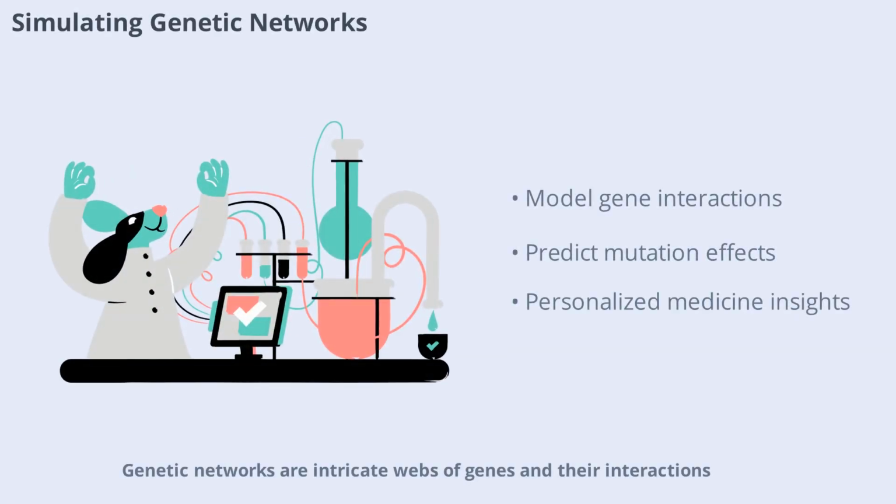Genetic networks are intricate webs of genes and their interactions. Simulating these networks allows scientists to predict how changes in one gene can ripple through an entire system. This is especially important in understanding diseases caused by genetic mutations. By modeling genetic networks, researchers can identify potential targets for therapy and anticipate side effects. These simulations are vital tools in personalized medicine, where treatments are tailored to an individual's unique genetic makeup.